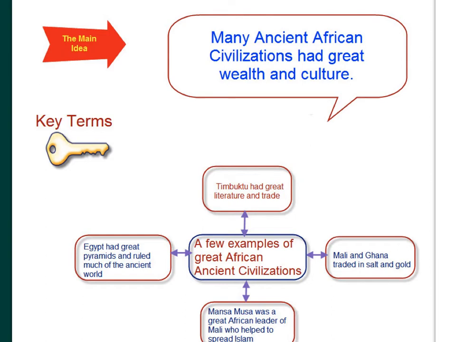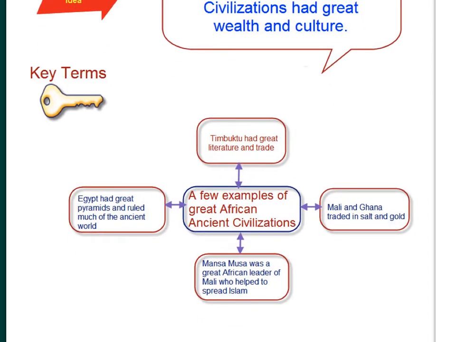Let's take a look at questions about ancient African civilizations. These questions often appear on the Global Studies Regents. Well, the main idea, the key idea, is that many ancient African civilizations had great wealth and culture. This is a central idea. And examples of this would be